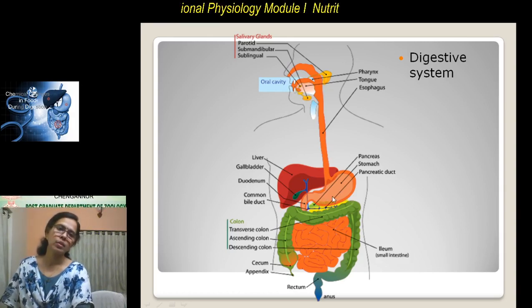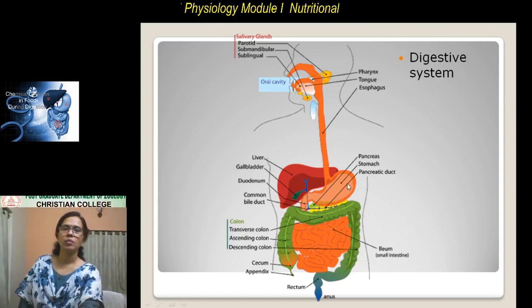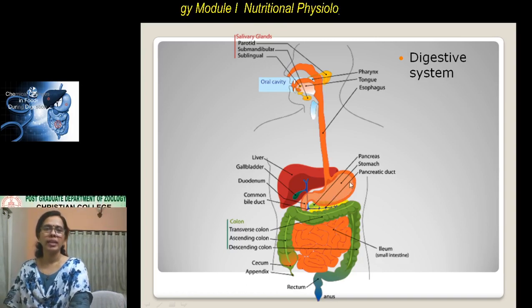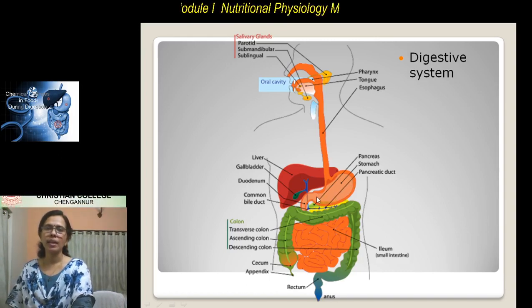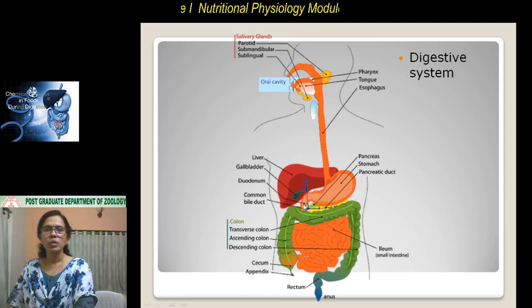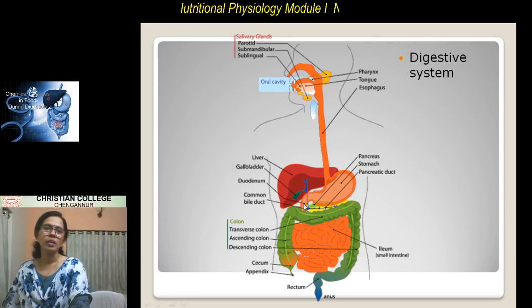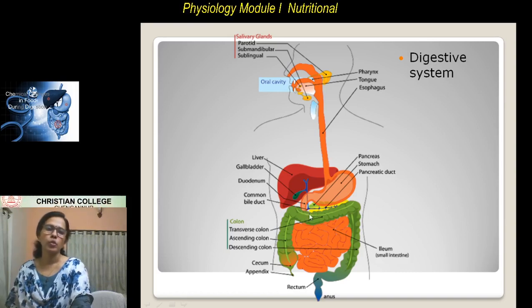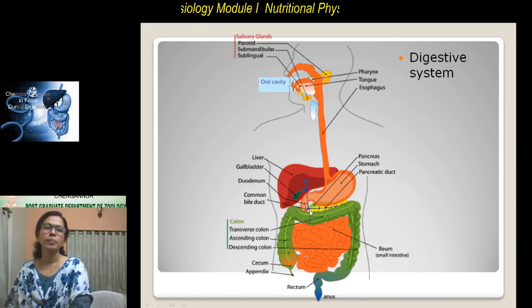And inside the stomach, the food rests for a very long time, and a large part of the digestion takes place inside the stomach. Then from the stomach, the food is pushed into the small intestine. The small intestine has a U-shaped portion known as the duodenum.